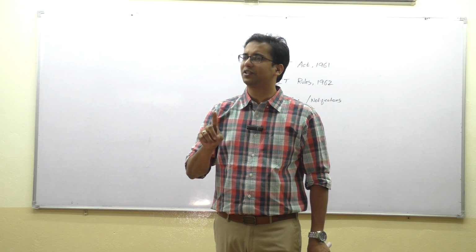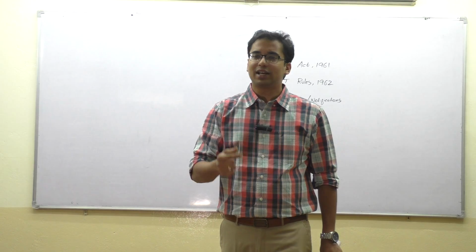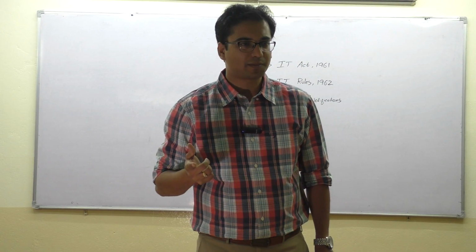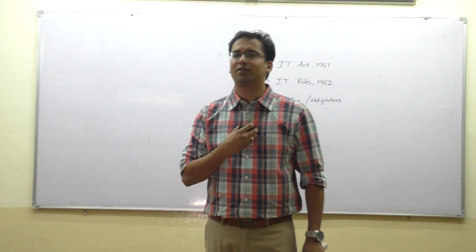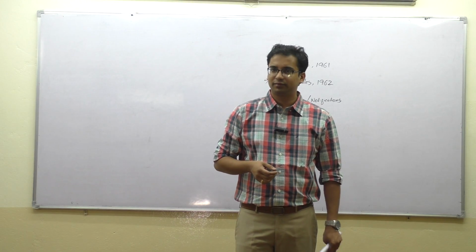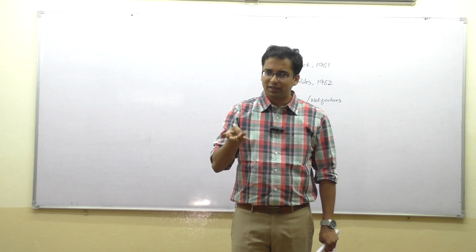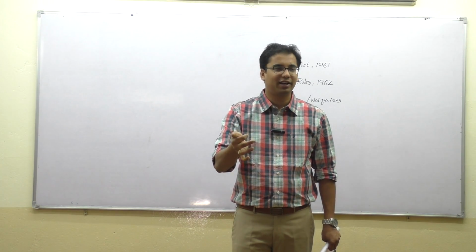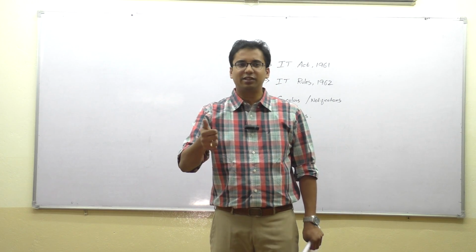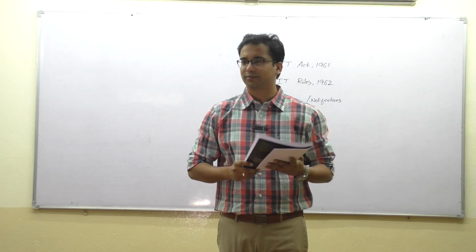The first previous year can be 12 months or something lesser than 12 months, but subsequent previous years will always be 12 months. See, I qualified my chartered accountancy in 2011, correct? So for me, my first previous year was 11-12, 12-13, 13-14, 14-15, 15-16 and 16-17. So technically speaking, this is my 6th previous year. Are we clear with this? Okay, super. So we understand section 4.